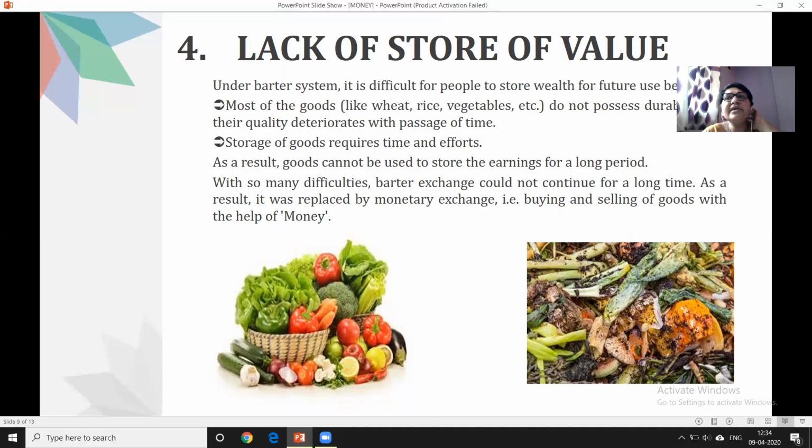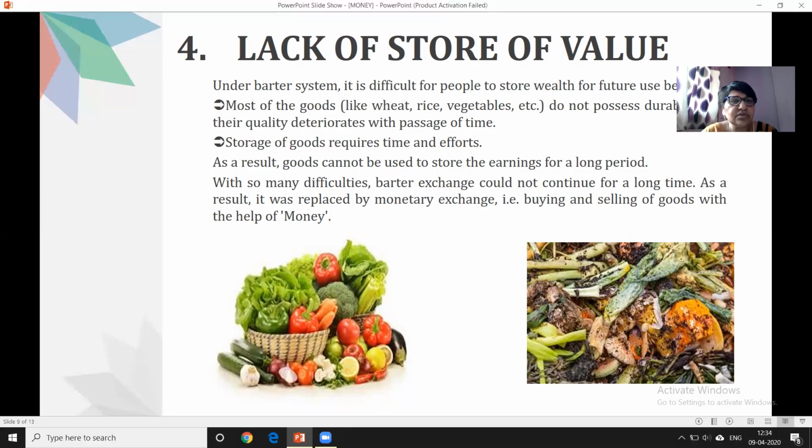If we talk about wheat, rice, vegetables, they cannot be kept for a longer period of time. But if we talk about today's money, we can keep it for a longer period of time. So honestly speaking, in the barter system the goods did not have store value. Storage of goods requires time and effort.